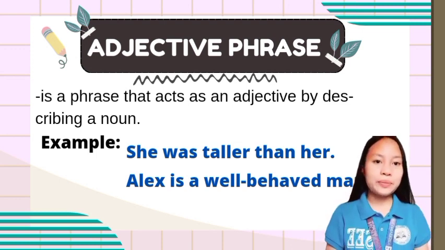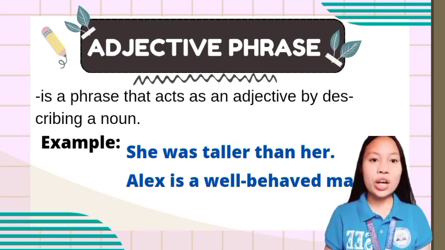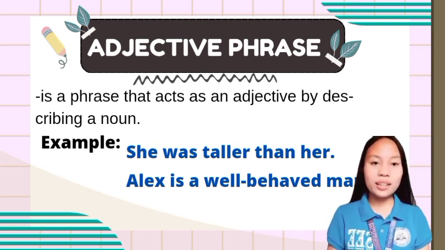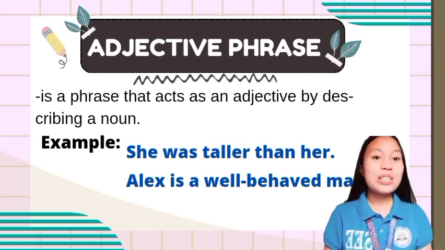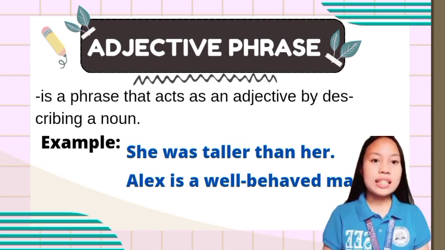Another example. Alex is a well-behaved man. So a well-behaved man is our adjective phrase because what? Yes, it describes Alex, who is the subject of the sentence.